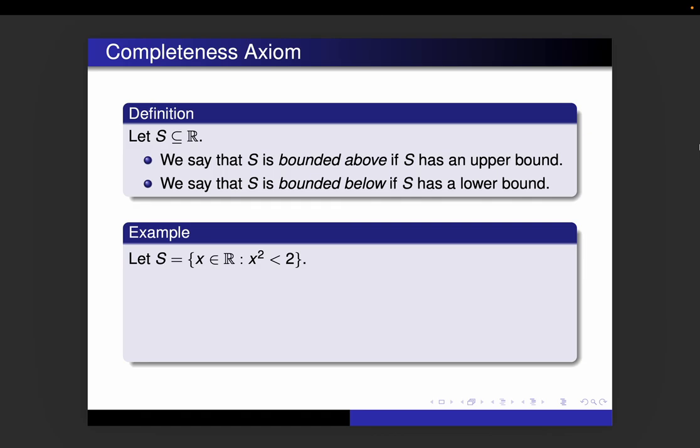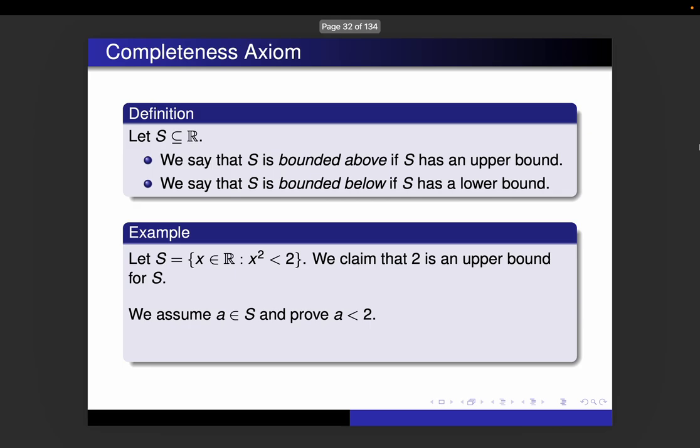So for example, if we want to be a little bit conservative and find an upper bound for the set S that we defined before, I'm going to claim that 2 is an upper bound for S, and that alone would prove that the set S is bounded above. So in order to do this, we assume that a is an element of S, and we show that a is less than 2. That would prove that 2 is an upper bound for S. So we know a is in the set. That means a squared is less than 2. And I'm going to make this a little bit easier for myself by noting that 2 is less than 4. And that implies that actually a squared is less than 4 as well.